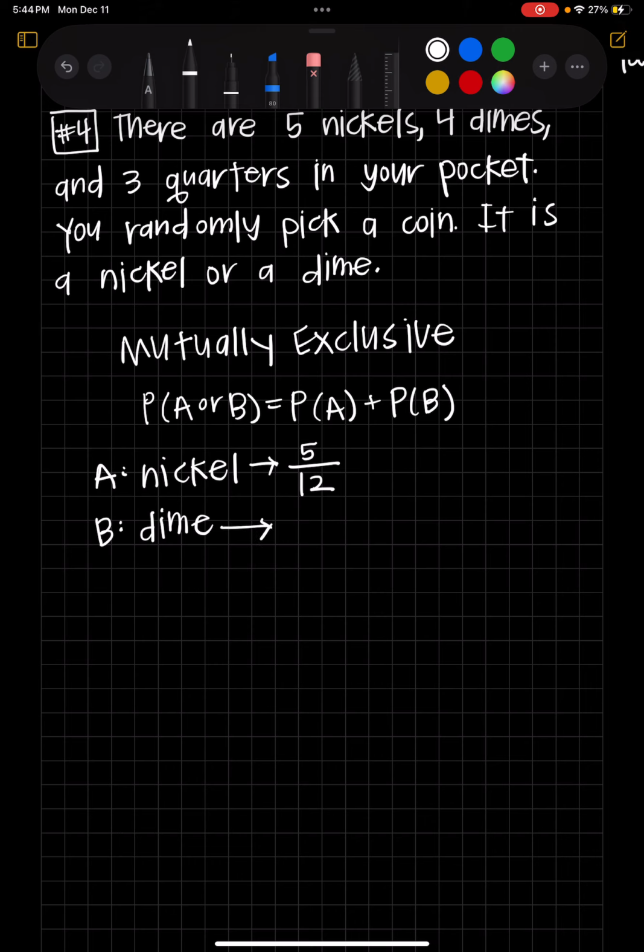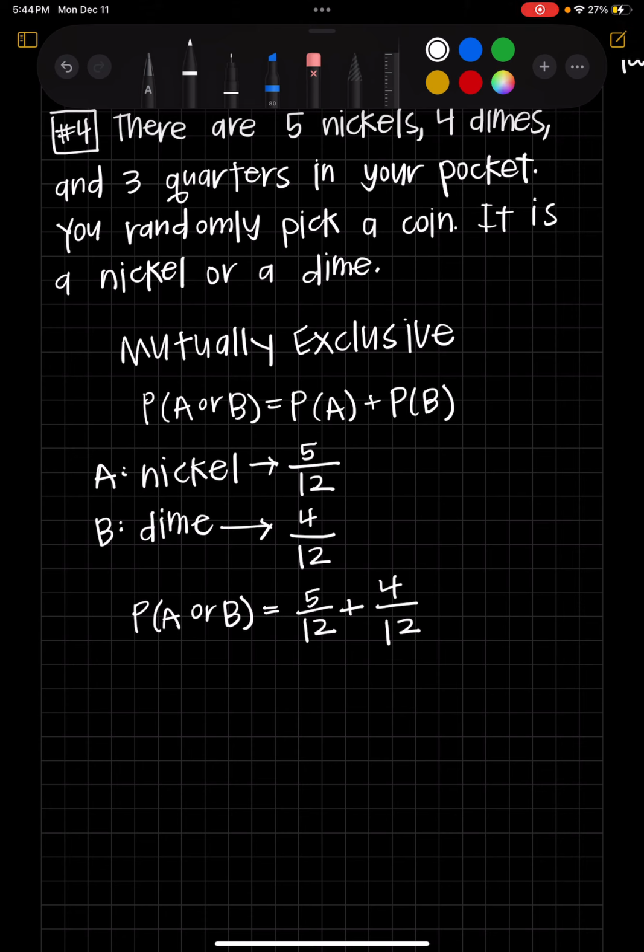The probability of picking a dime would be, again, what I want, which is dimes, over the total. So there are 4 dimes, and then there's 12 total coins. So to find the probability of picking a nickel or a dime, or the probability of A or B, which is what I want to find, that's equal to the probability of A, which would be 5 over 12, because that's your probability of picking a nickel, plus the probability of B, which would be 4 over 12, because that's the probability of picking a dime.